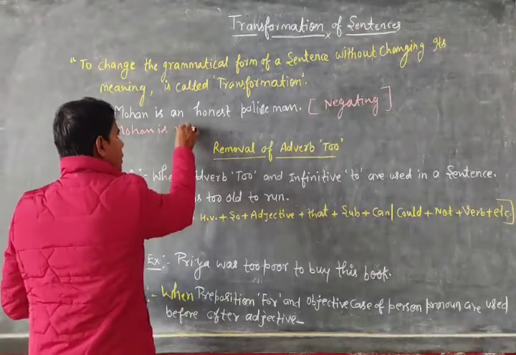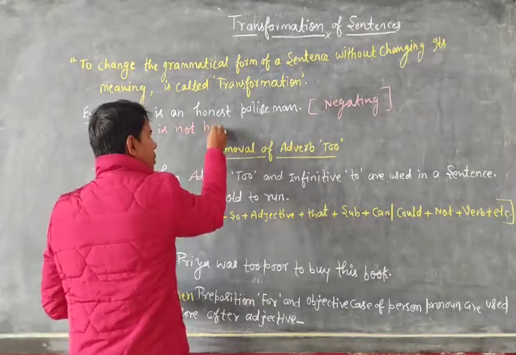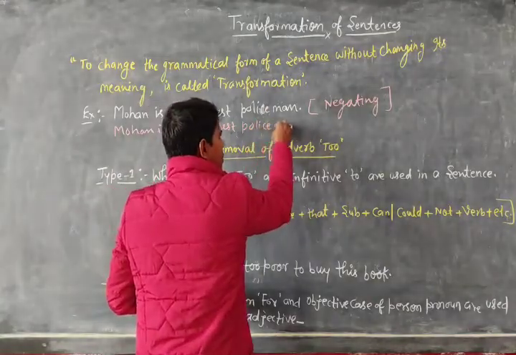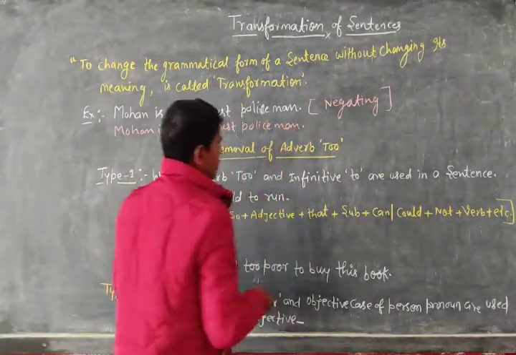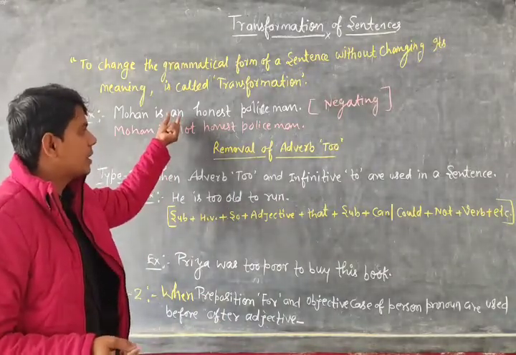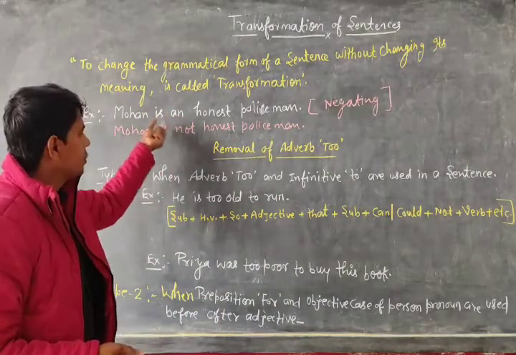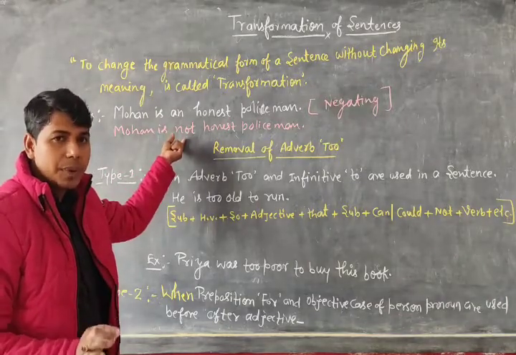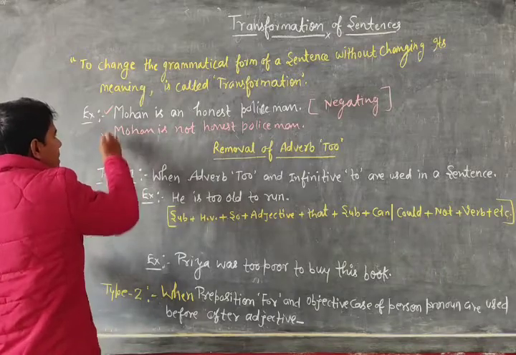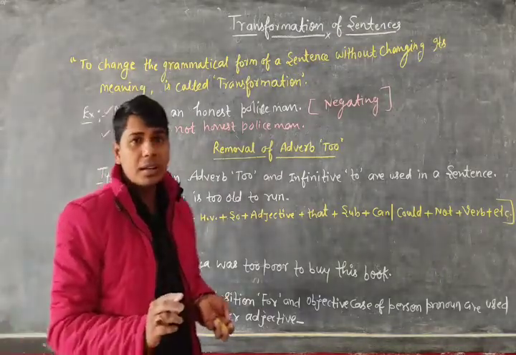Mohan is not honest policeman. You have changed the structure of the sentence into negative, but is the sense of this sentence equal to the sense of the original?